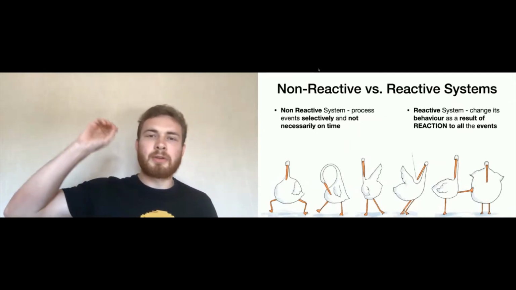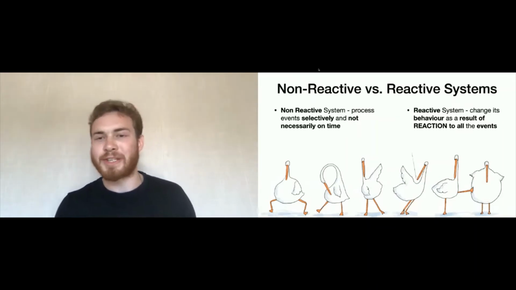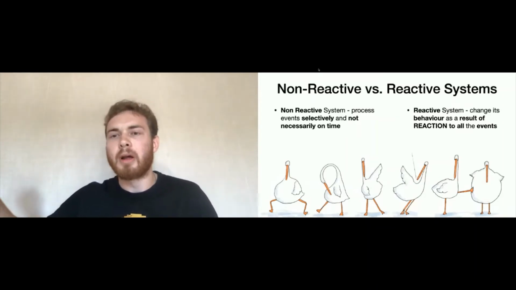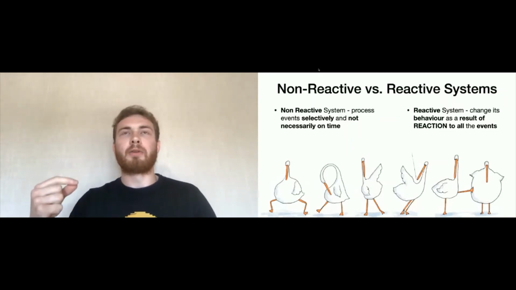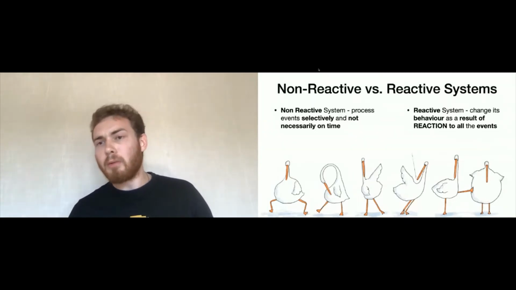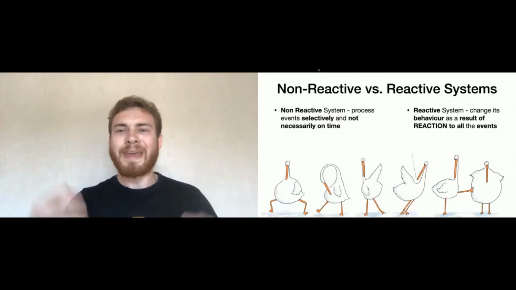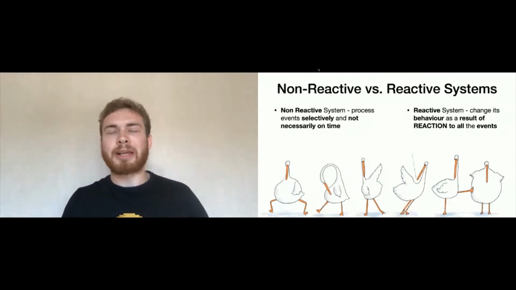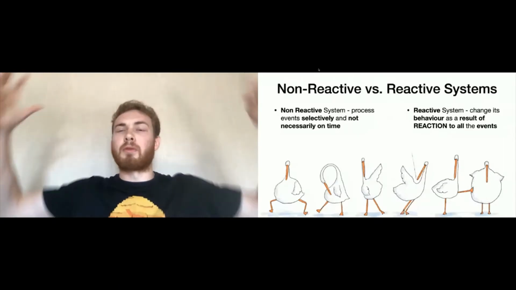If we know that there is no other service at this address anymore, or this service is unhealthy, we will go to another one, or we will provide a response with some fallback or default. That's how a reactive system works. It changes its behavior appropriately to all the events that come in from the environment.